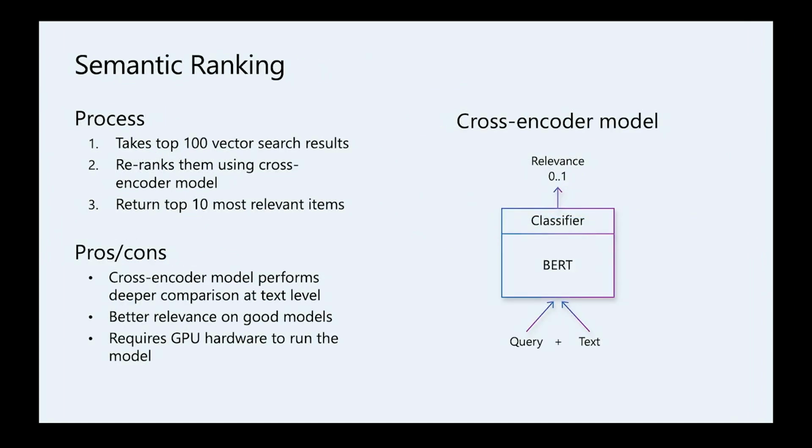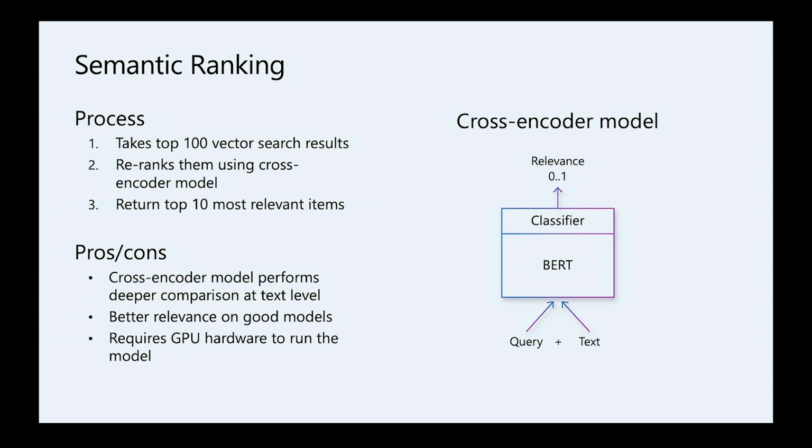So let's talk about semantic ranking. The idea is to improve vector search results by using a more precise, more accurate semantic ranking model to re-rank the results. Let's say we retrieve 100 vector search results. Then we take the text of each item and use a semantic ranking model to compute the relevance of that item to the actual query string. And then we use these relevance scores to find the real top 10 out of this 100.